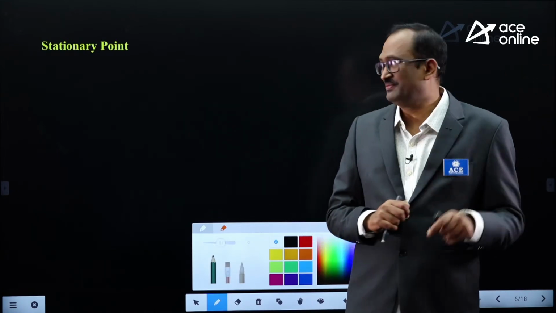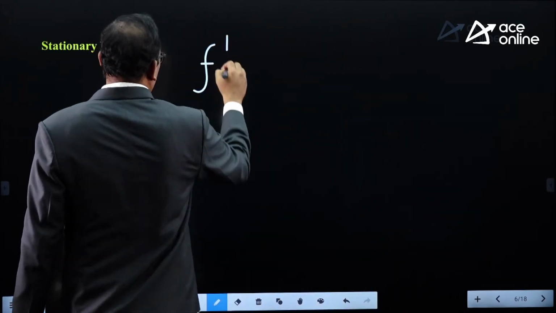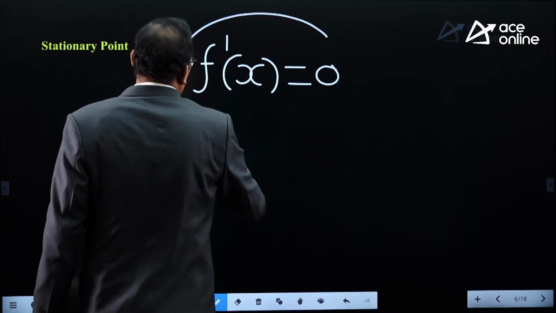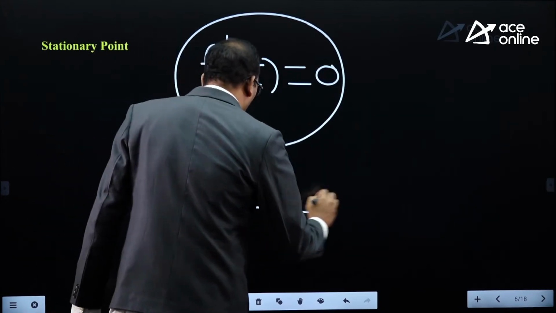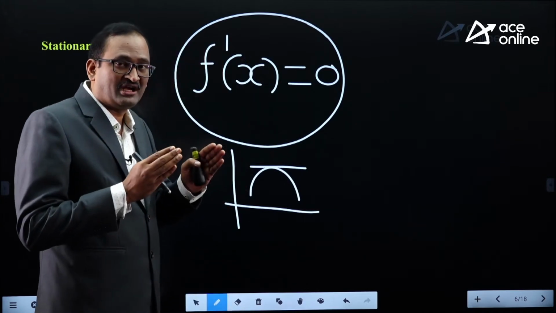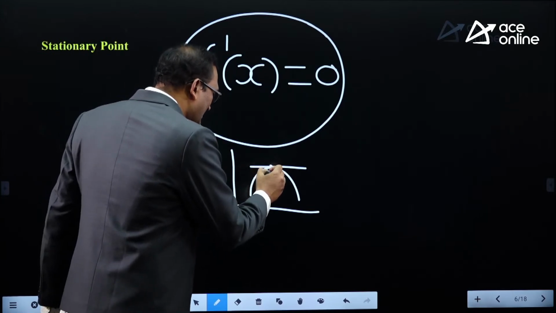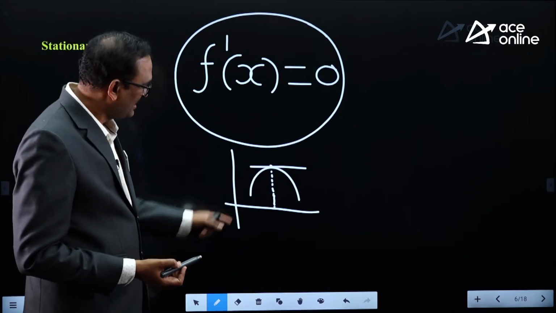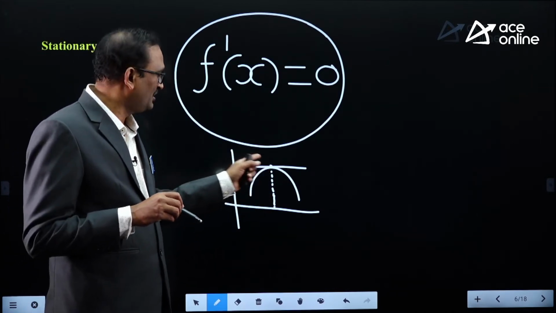That is called a stationary point. The point at which f dash x is 0, means slope 0, means the point at which the tangent drawn to the curve is parallel to x-axis. Because maxima and minima may occur at the stationary points, at the points where the tangent drawn to the curve is parallel to x-axis, there may exist either a maximum value or a minimum value.